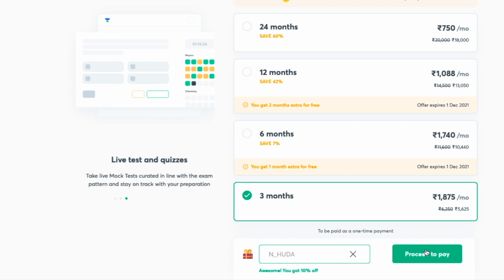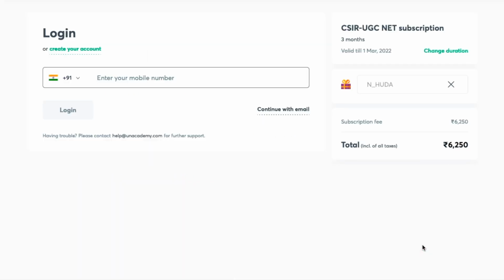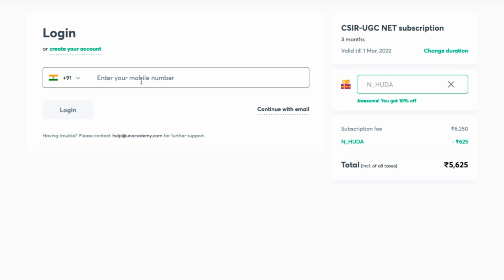So now I can just simply proceed to pay, and there I just have to fill in all the basic details. Okay, I have to just log in using my ID and all, and then I can just make the payment as normal payment is done. That's how you can take the Unacademy Plus subscription. As I told you, this is only for those who are interested. If you are also interested and want to join Unacademy, you can do that. You can even take a 6 month, 12 month, 24 month subscription depending upon your need, depending upon your choice.